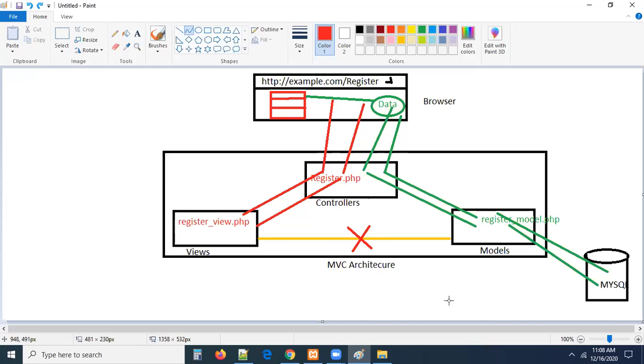Okay, this is all about our MVC. By seeing this MVC, you are going to understand the CodeIgniter 3 framework or the CodeIgniter 4 framework, whatever it may be, guys. Definitely, it is going to help you a lot. We will see it. Don't worry about it, guys. So this is all about MVC, guys.